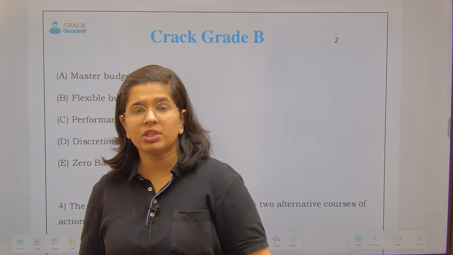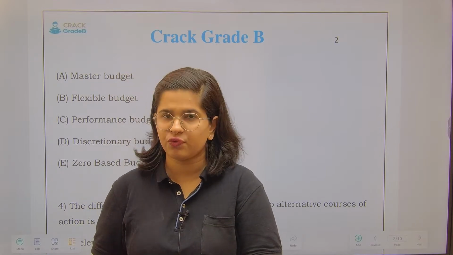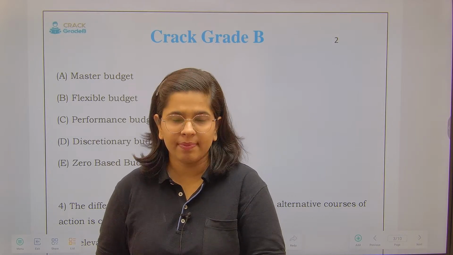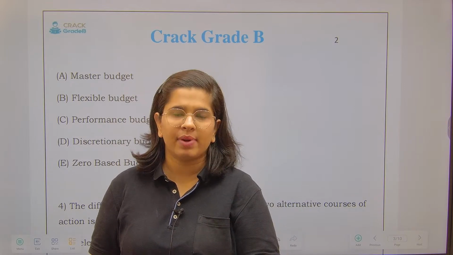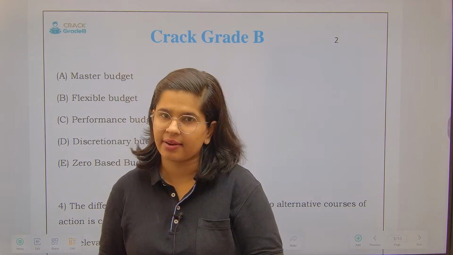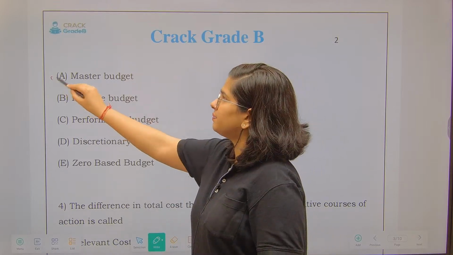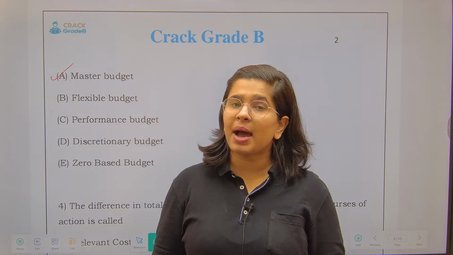So the budget which represents any particular function is called a functional budget. For example, we have sales budget, production budget, direct labor budget, material budget, etc. But all these budgets are included in the master budget.